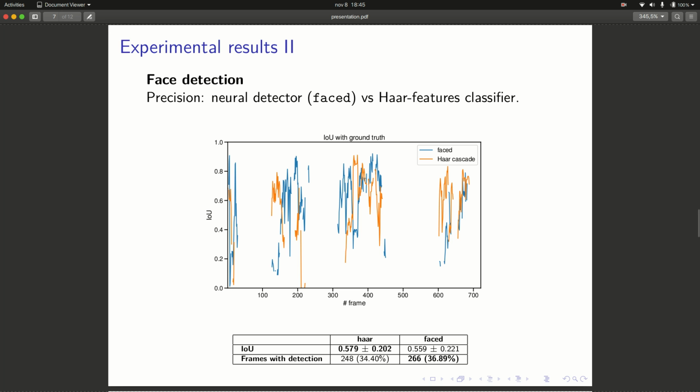However, the FACED solution achieves a slightly higher detection rate, raising the 34% rate of the Haar cascades up to almost 37%. So this is more valuable than the better shape fitting of the Haar cascade one.